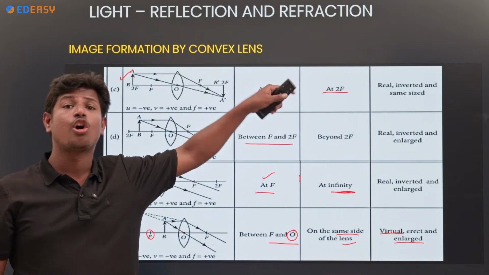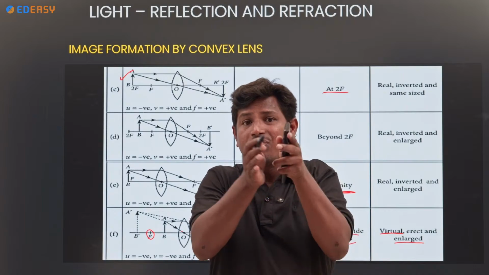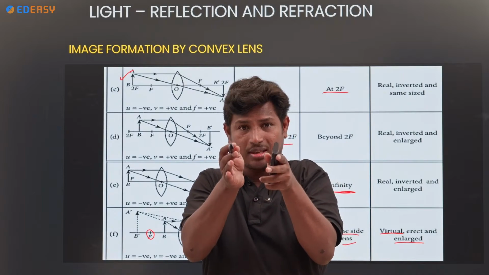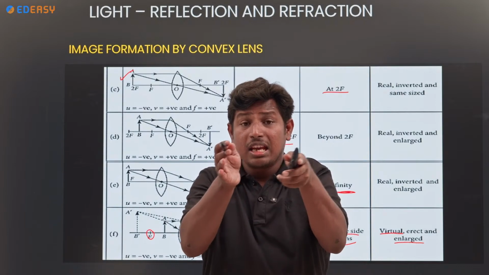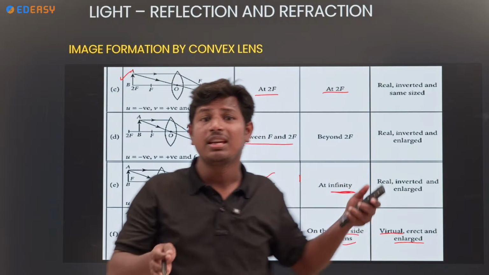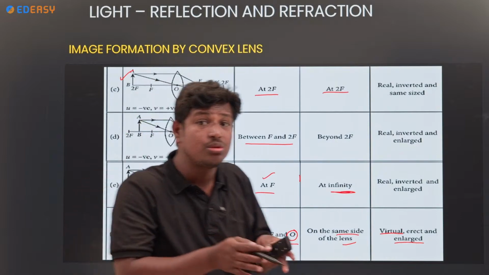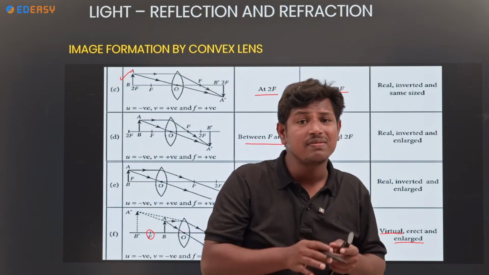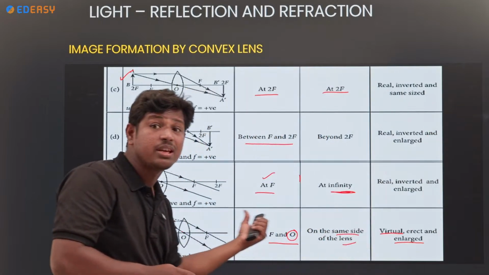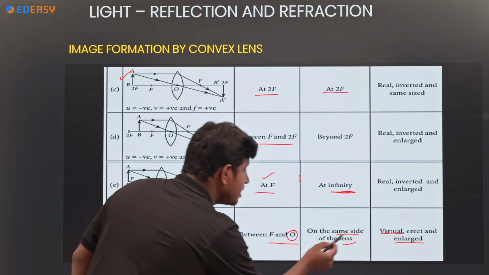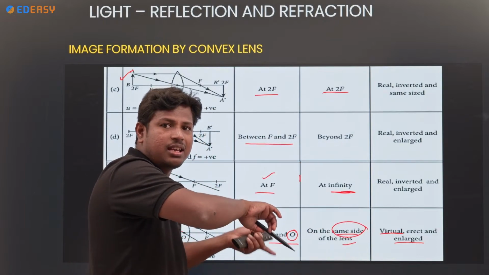In the concave mirror also, if the object is between pole and focus, the pole is the optical center and f is the focal length, the object is between these two. Here also the same thing. What will the image be? Virtual image. There it is behind the mirror, here it is on the same side.